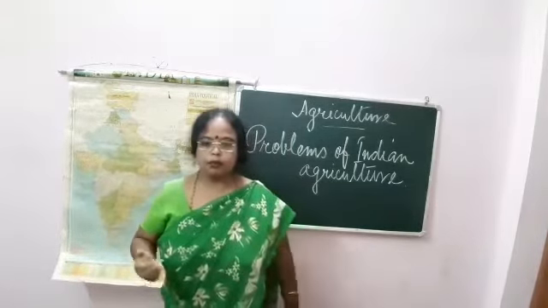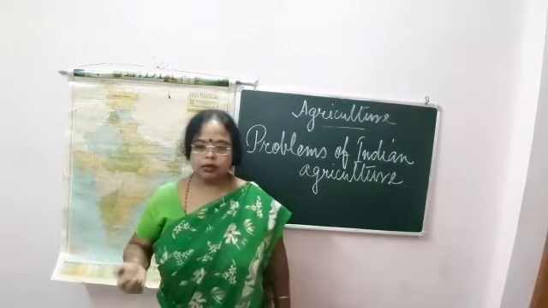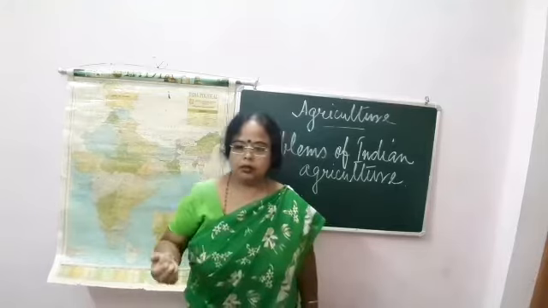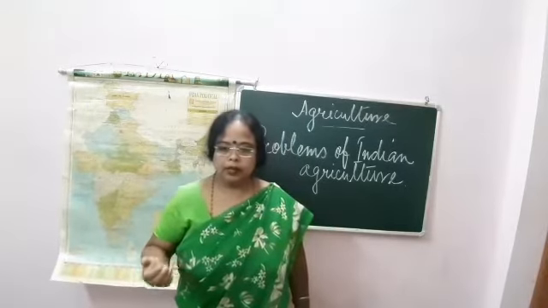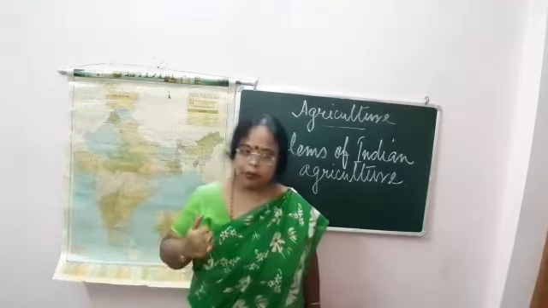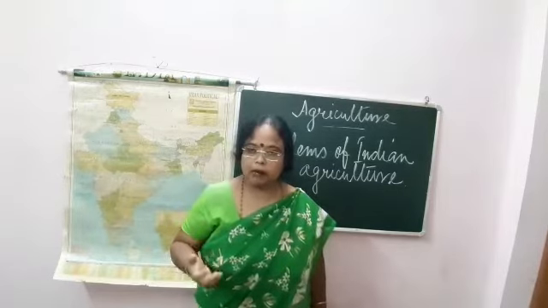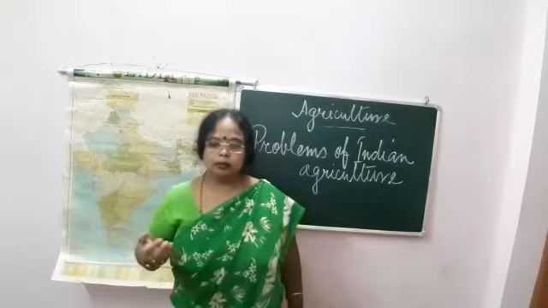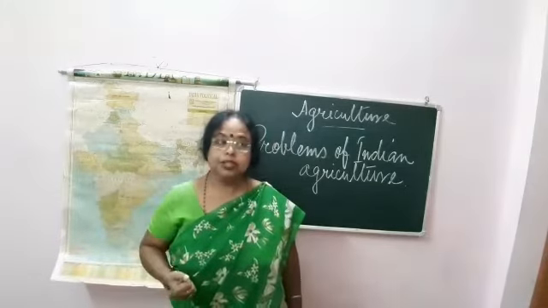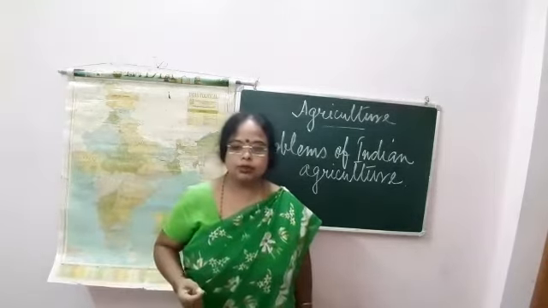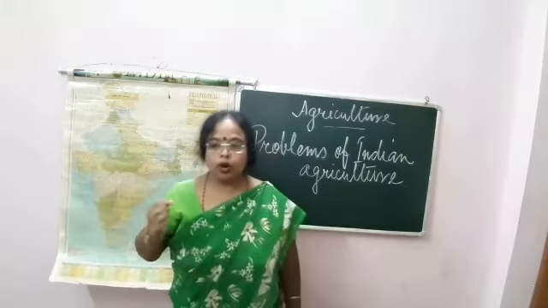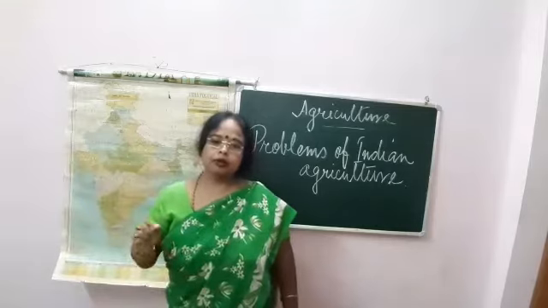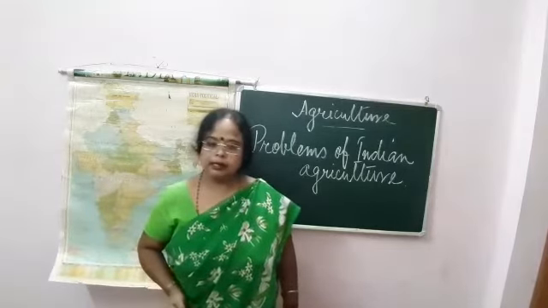The main causes of low productivity are the ignorance of farmers. Farmers are not taking care of their seeds, they use low quality seeds, and they are not using pesticides. So this is also one of the problems of Indian agriculture.